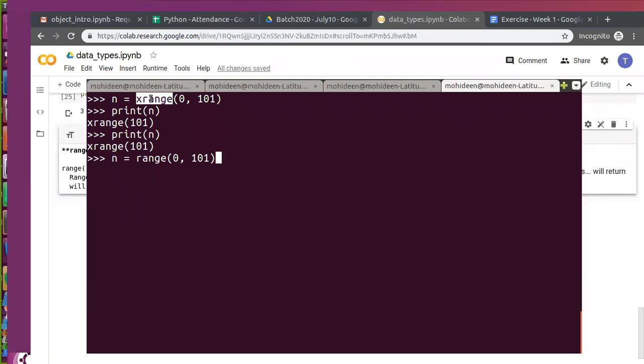This is in Python 2, not in Python 3. So we have two different functions in Python 2, range and X range. But in Python 3, we have a function called range with the X range concept. Similarly, in Python 2 we have seen two types of input, raw input and input. In Python 3 we have only one, named input, with the raw input concept. Similarly, we have a name called range with the X range concept in Python 3.